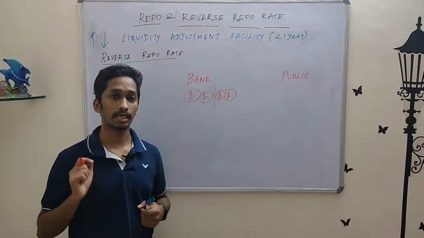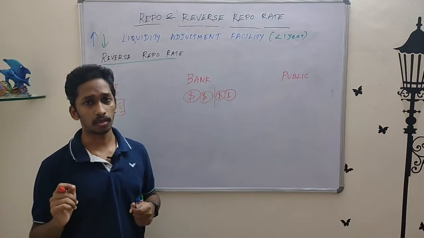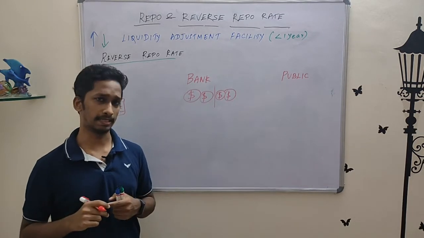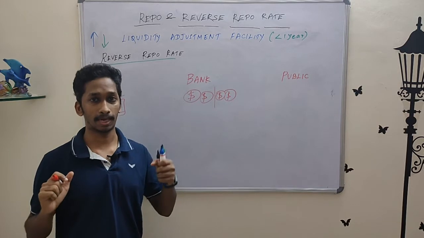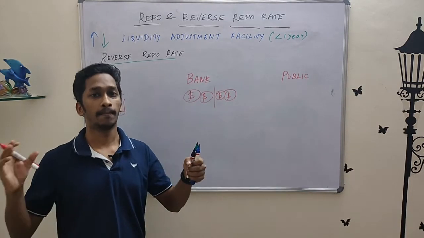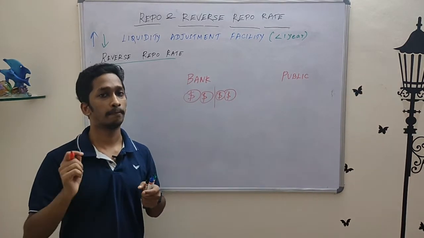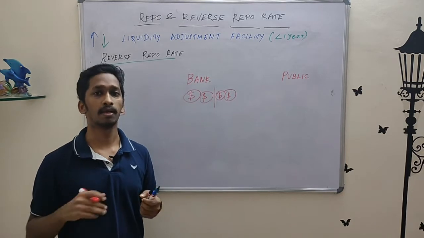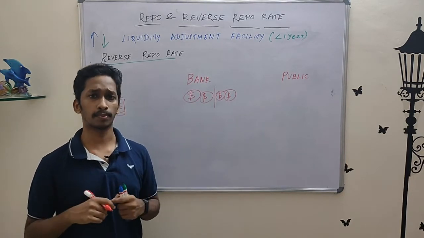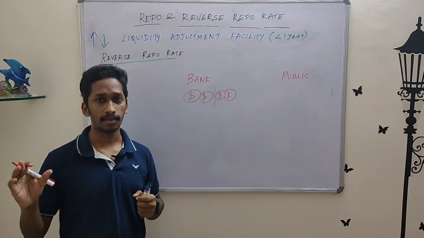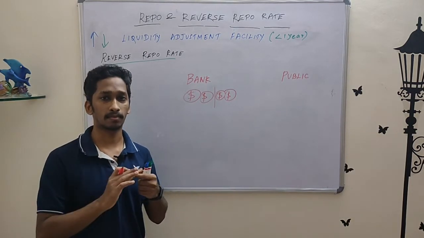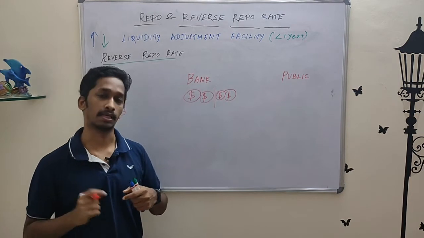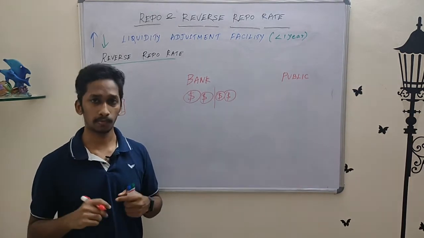Okay, let's look at reverse repo rate. Since we already learned what repo rate is, this is pretty easy to understand. What is repo rate? The bank has to repurchase the pledged asset from the RBI by paying back the borrowed money plus a rate of interest, right? Reverse the players, you get reverse repo rate. That's it. The RBI has to repurchase the pledged asset from the bank by paying back the borrowed money plus a rate of interest. That rate of interest is your reverse repo rate.